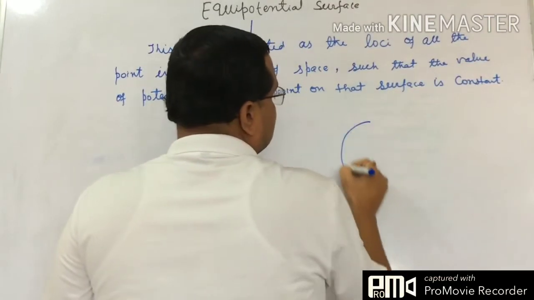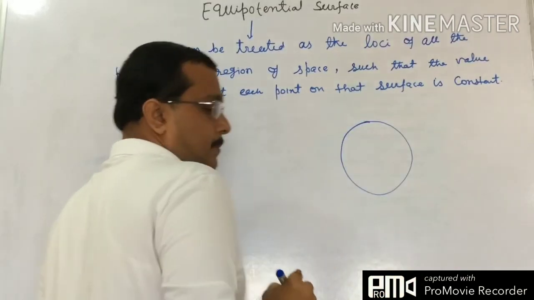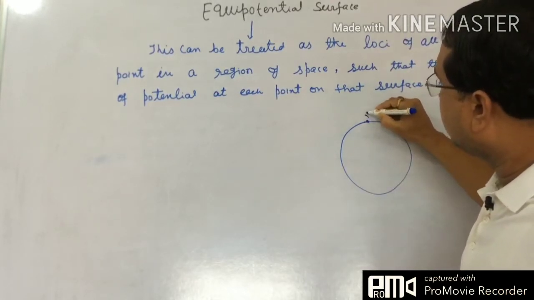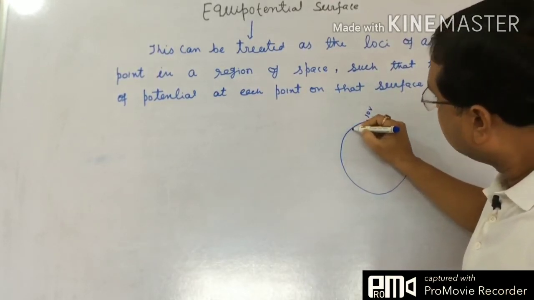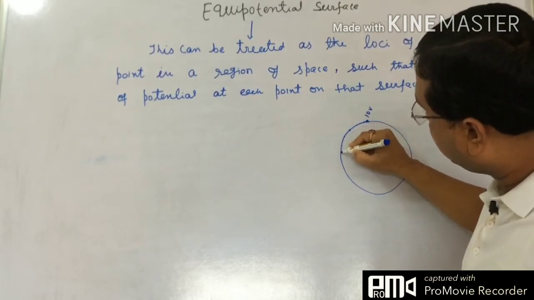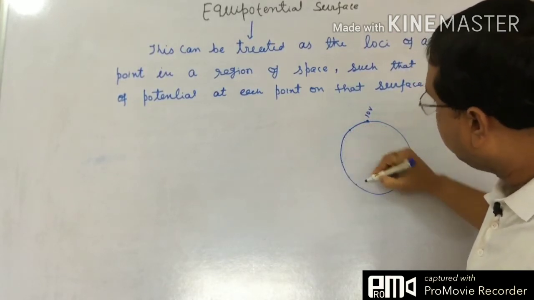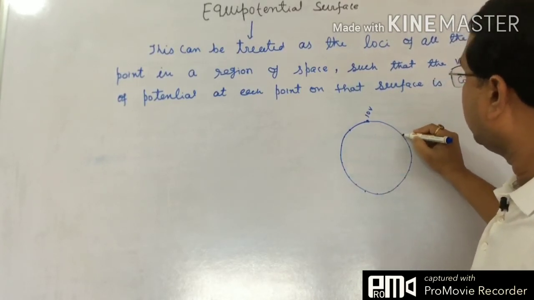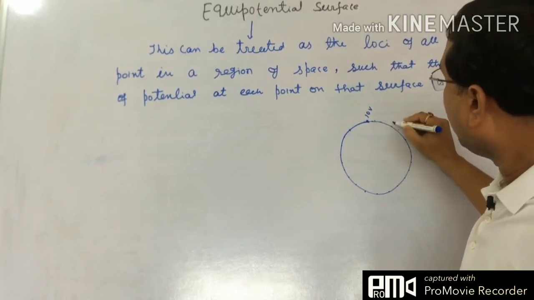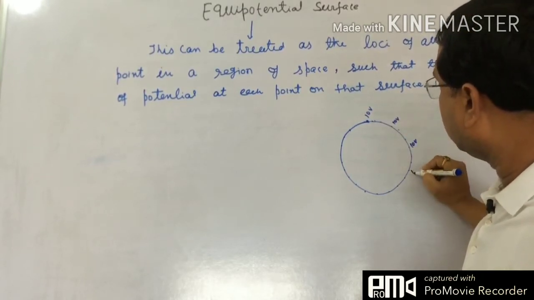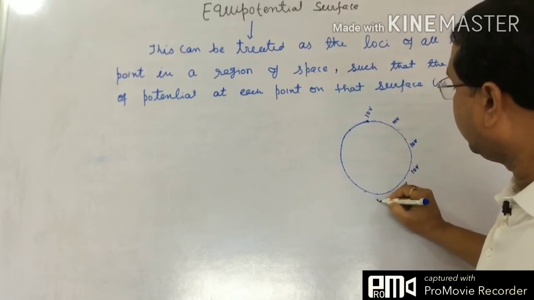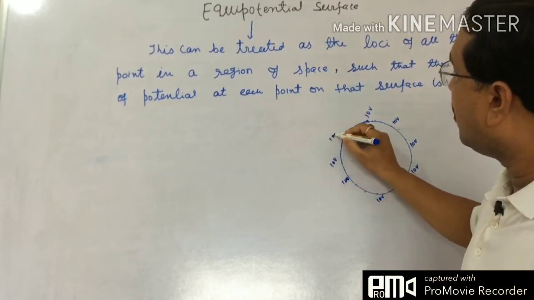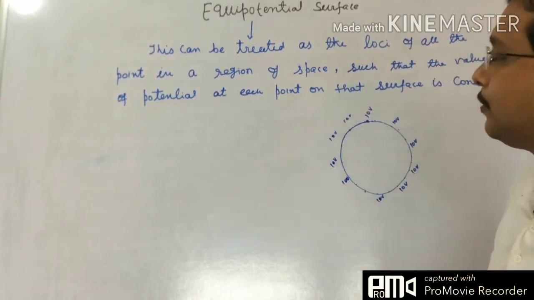For example, just take this kind of thing and suppose that the potential at this point is 10 volt. Then if all these points have the same potential value of 10 volt, anywhere if we consider the value of potential, if it is 10 volt, then it will be called an equipotential surface.